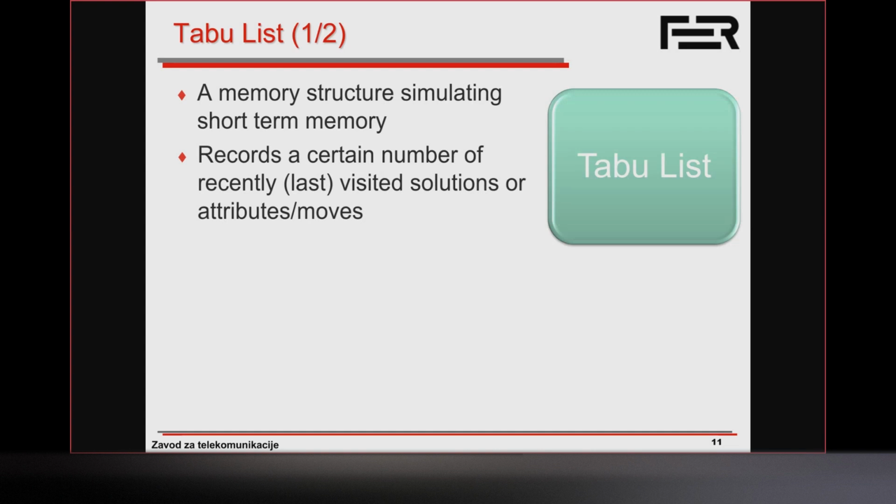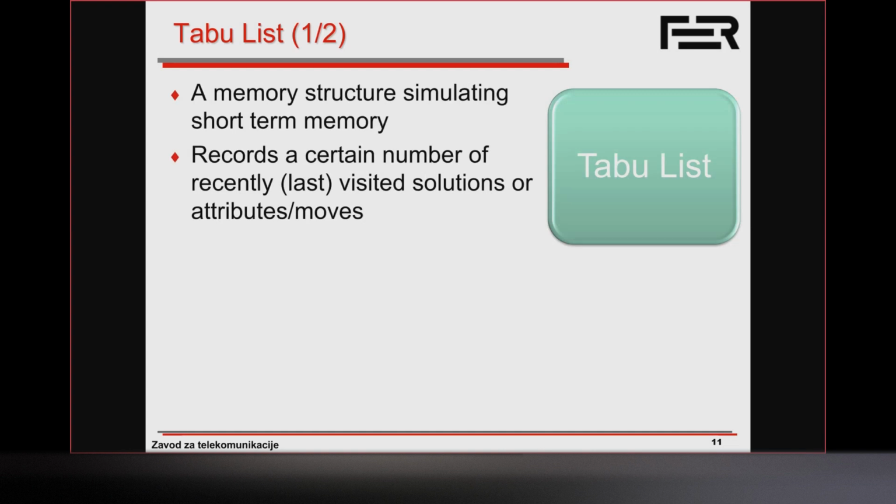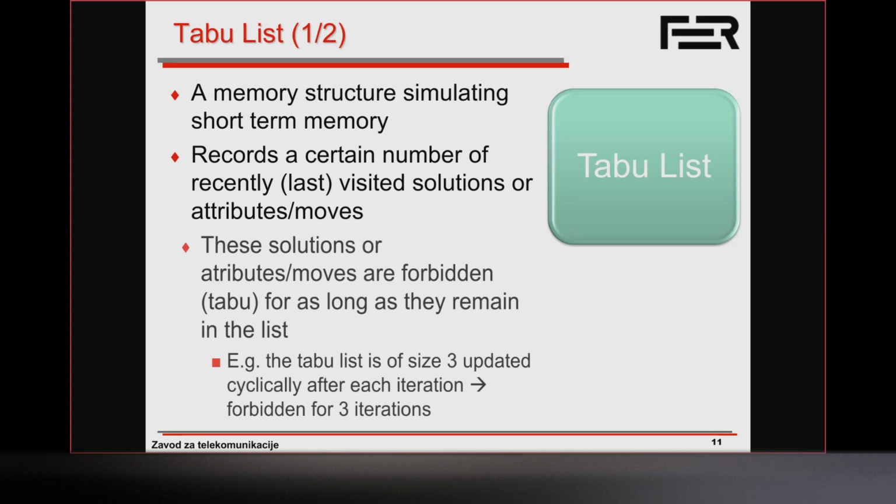So what is this taboo list? It is a memory structure. It's a short-term memory structure where we record a certain number of last visited attributes or solutions, or rather attributes or moves. These can be moves that are forbidden for as long as they remain in the list.